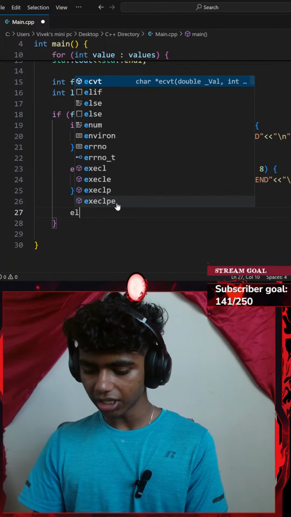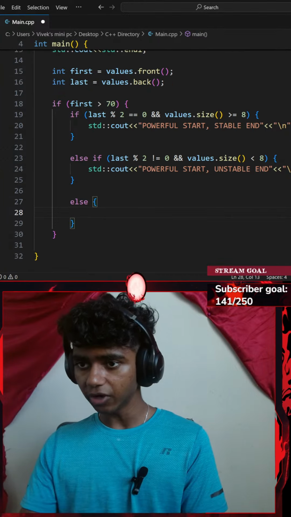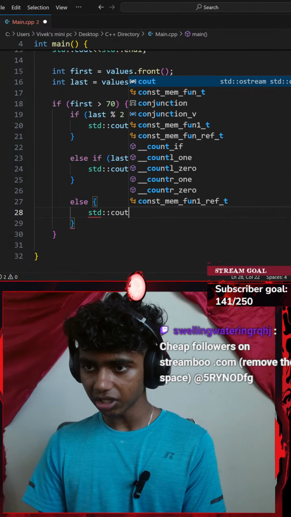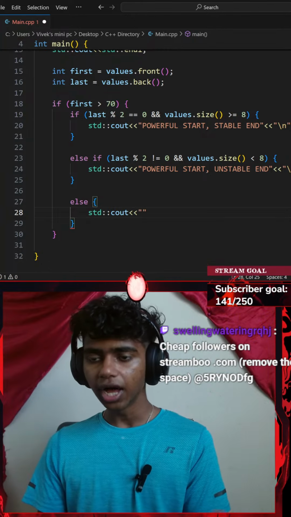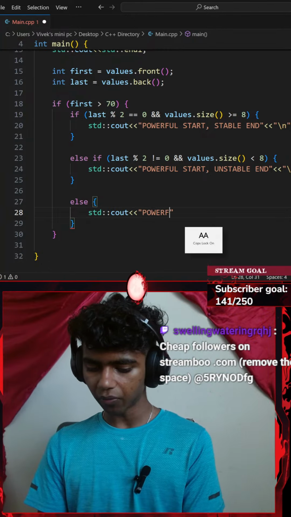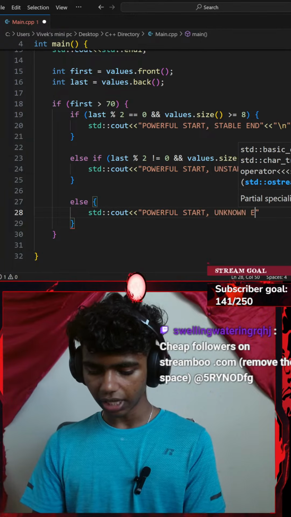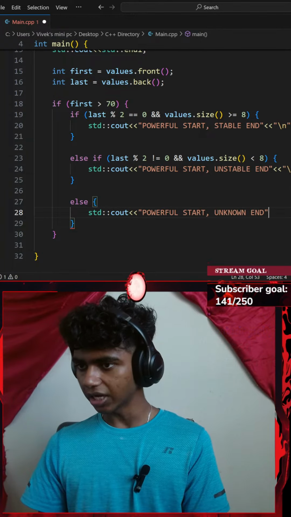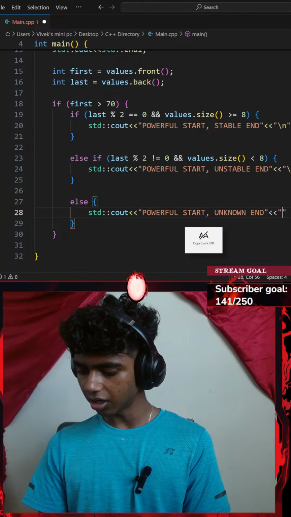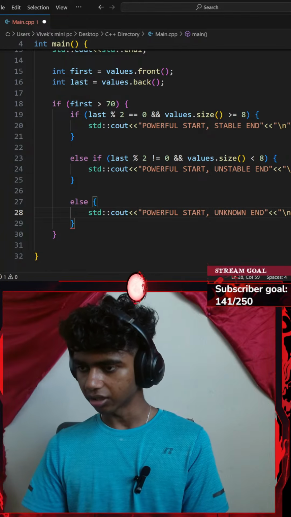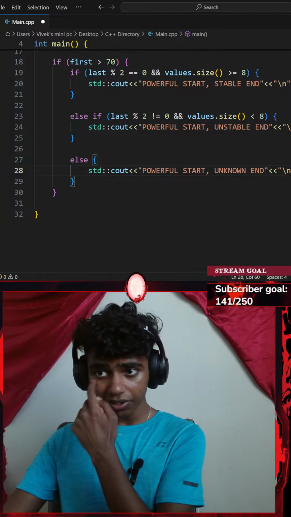So let's go with an else clause. Else, a pair of curly braces. I'll go with a standard console output with an insertion operator. I'm going to be inserting something like "powerful start, unknown end." Okay, perfect. And then I'll add an insertion operator of a \n new line. Okay, perfect. I'll end that with a semicolon.